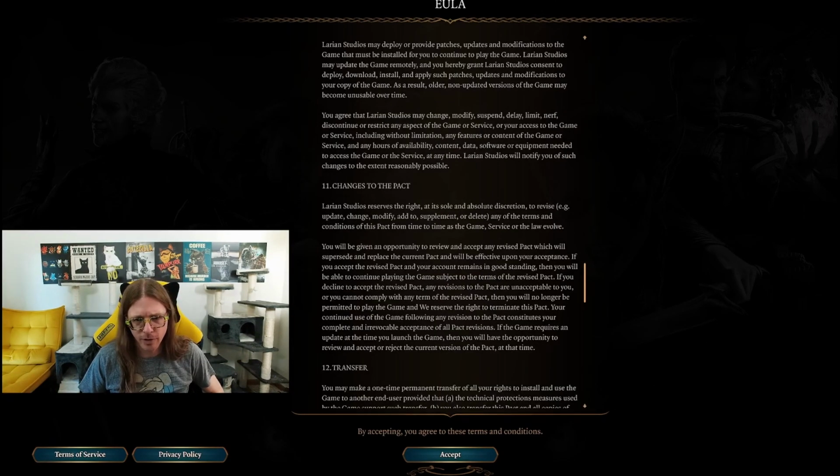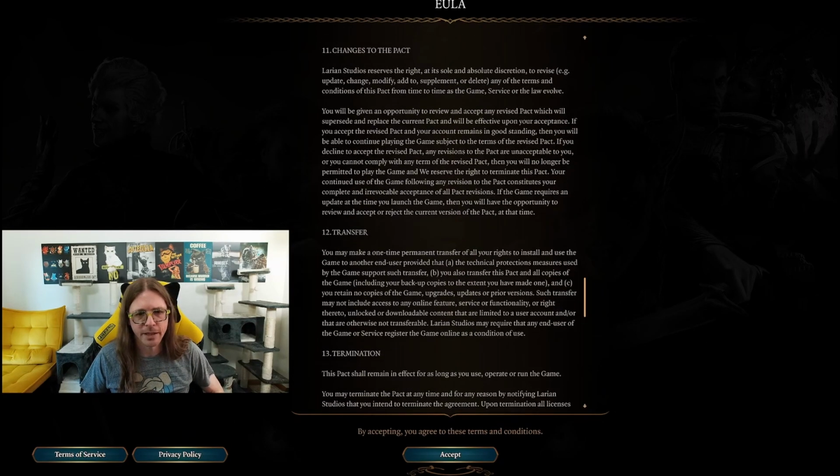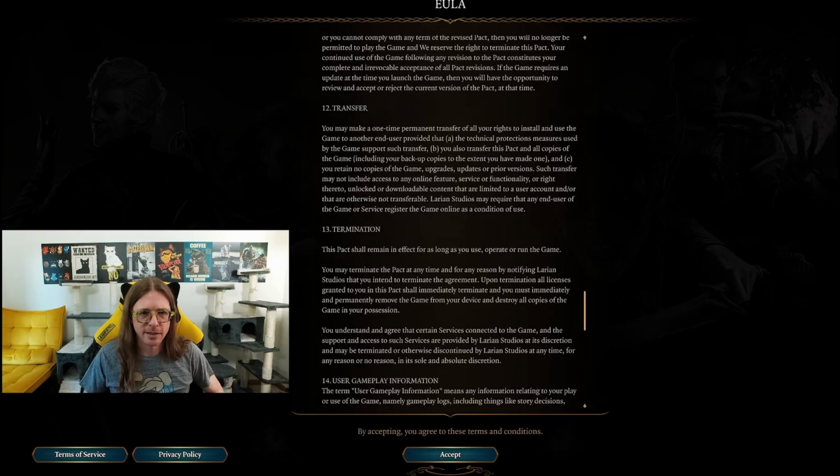Larian Studios reserves the right at its sole and absolute discretion to revise, e.g. update, change, modify, and to supplement or delete any of the terms and conditions of this pact from time to time as the game, services, or the law evolve. You'll be given an opportunity to review and accept any revised pact, which will supersede and replace the current pact, and will be effective upon your acceptance. If you accept the revised pact and your account remains in good standing, then you will be able to continue playing the game. Yeah, so this is, hey, we updated. Okay. We can update this.